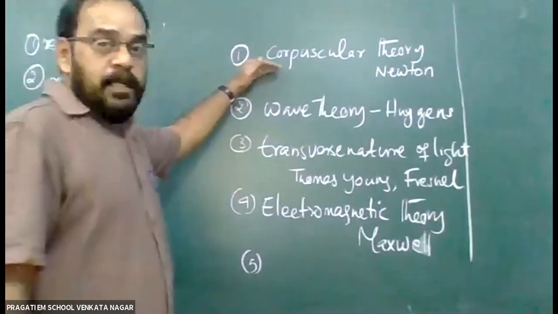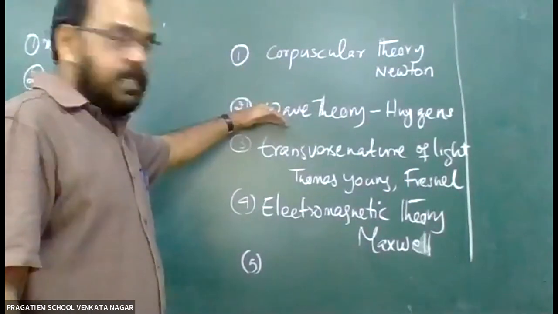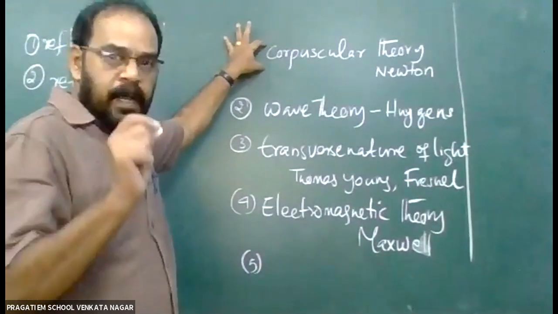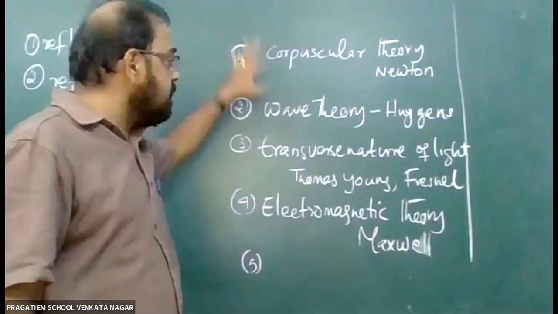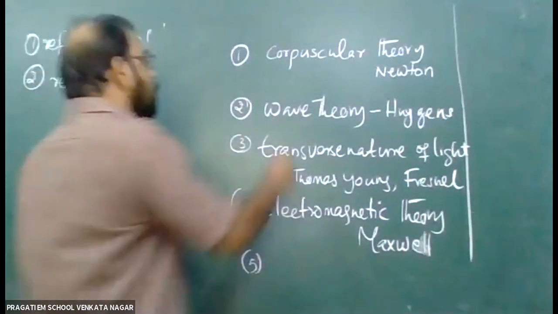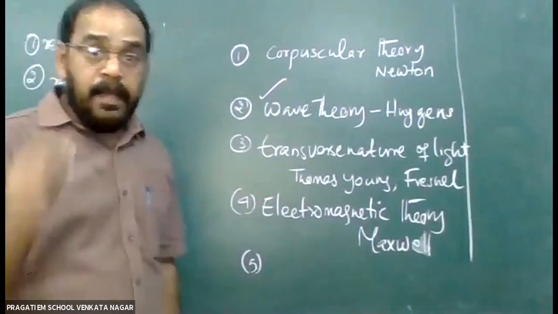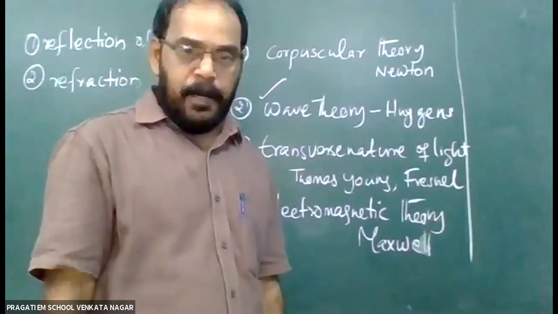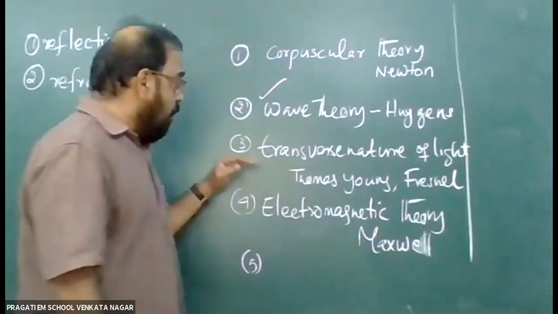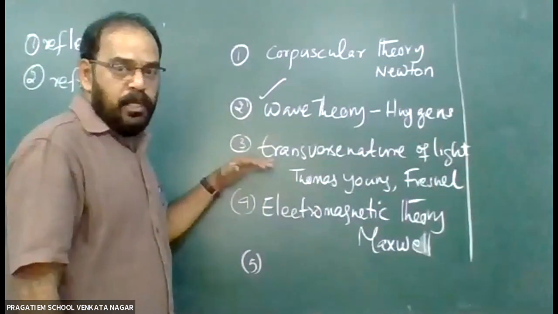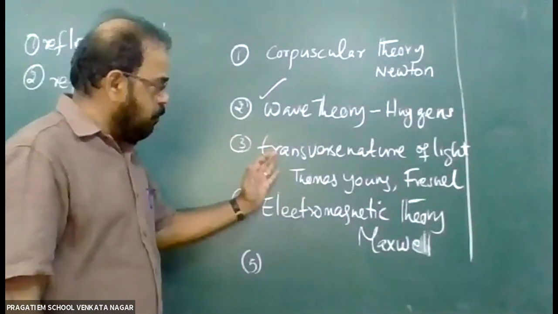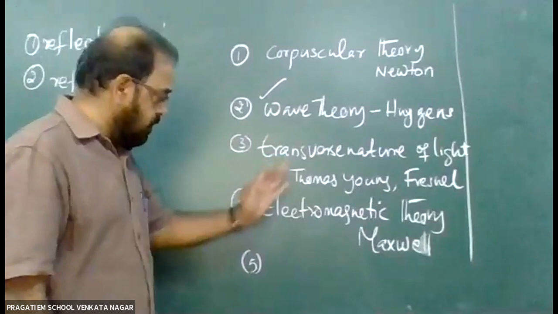So again, corpuscular theory was proposed by Newton, and wave theory by Huygens. In corpuscular theory, light travels in the form of tiny particles called corpuscles. In wave theory, light travels in the form of waves. But at the time of Huygens, he believed that light needs a medium for its propagation and travels as longitudinal waves. After that, it was shown that light is not a longitudinal wave, light is a transverse wave. The nature of light wave is transverse. It was proposed by Thomas Young and Fresnel.